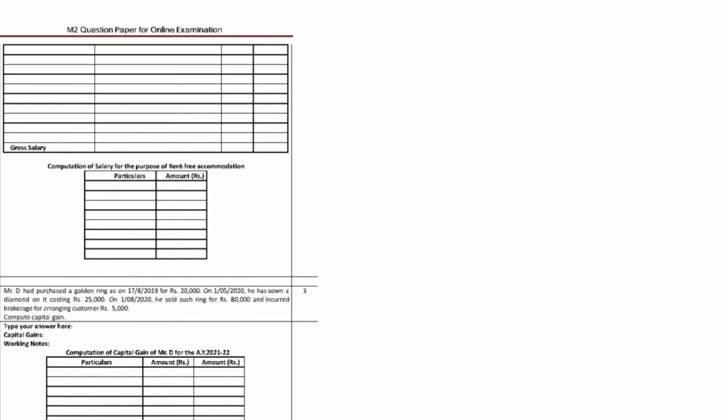Gross salary, first of all, we calculate basic salary as per the computation of income under the head salary, following the pro forma. Don't forget this pro forma; if you understand it, salary questions become much easier.